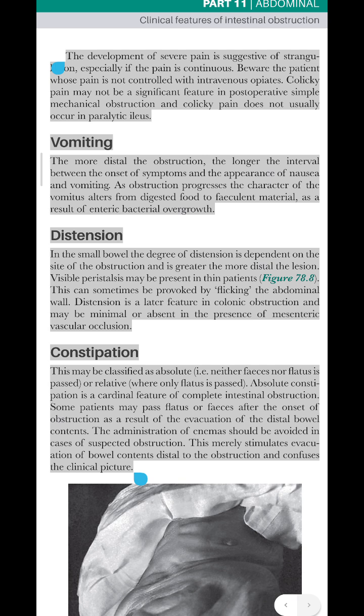As obstruction progresses, the character of the vomitus alters from digested food to feculent material, as a result of enteric bacterial overgrowth. Distension. Summary Box 78.7.